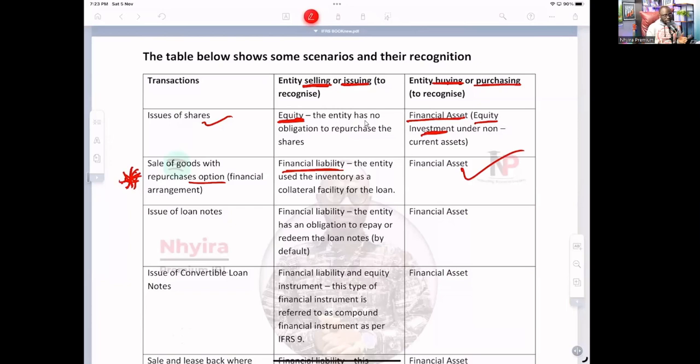So this was the scenario we saw yesterday, and you saw how the treatment was done because it is not a sale, but it's a financial arrangement where the inventories are used as a collateral facility. So that was what we discussed yesterday when we were solving the question on Atlas and the first footnote, sale of goods to SPD.